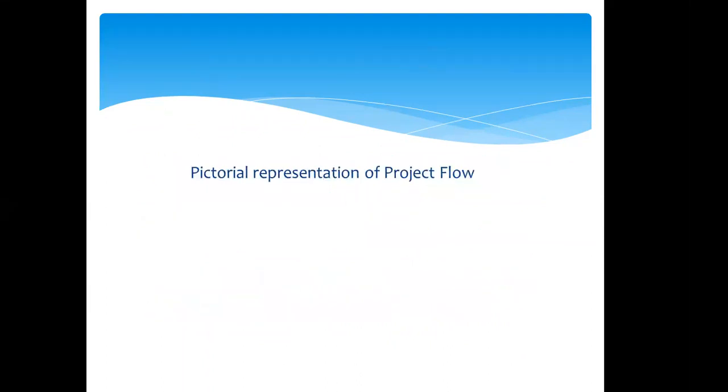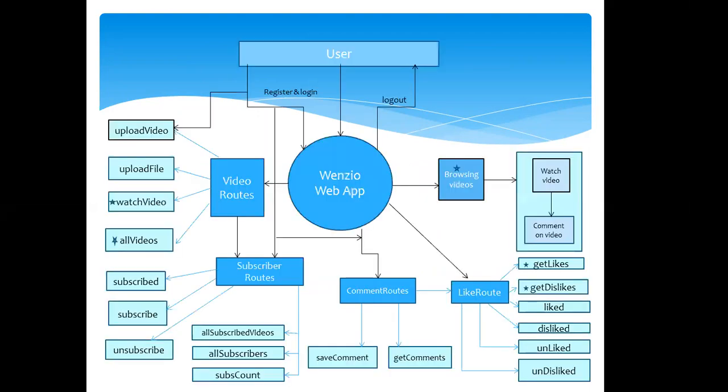Now I'm going to show you the project flow by the diagram. So suppose here is a Vangio application somewhere on the internet, and you can consider yourself as a user. These two downward arrows show that the user needs to register, then log in to enter inside the website. The boxes with star markers represent that a user doesn't need to log in or register to watch the videos or to watch the comments on the videos.